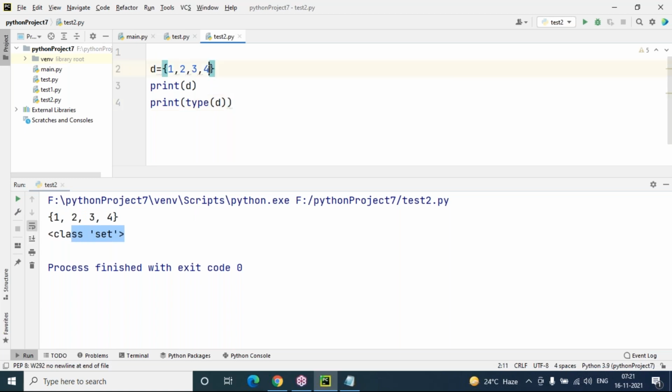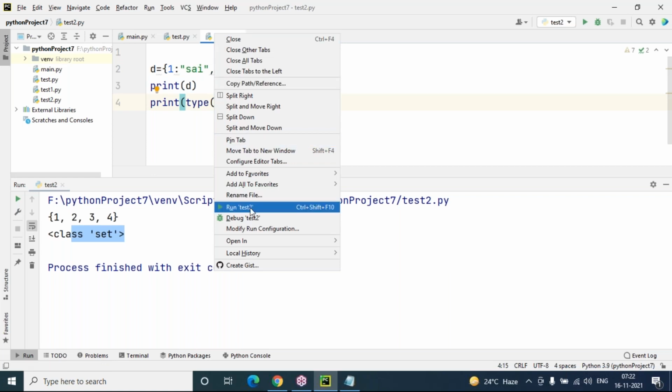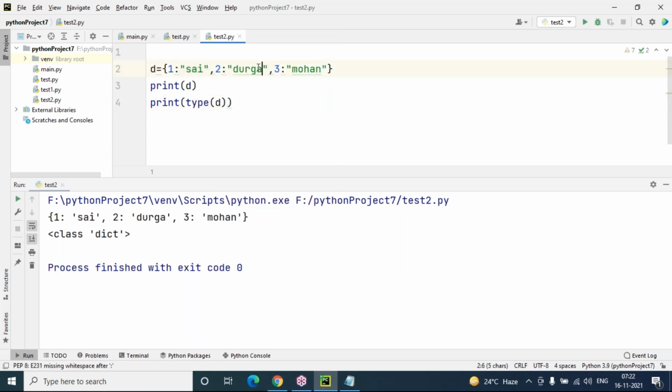But when will it become a dictionary? Now you can see 1 is a key, and the next is its value. 2 is a key, so Durga is the value here. Next, 3 is a key, Mohan is the value. These are all dictionary keys and values. So 1, 2, 3 are keys here, and Sai, Durga, Mohan are the values. So 1 Sai, 2 Durga, 3 Mohan. The class is dictionary, dictionary type only.